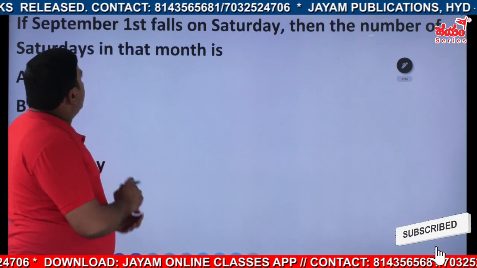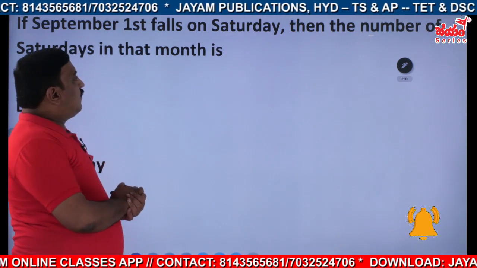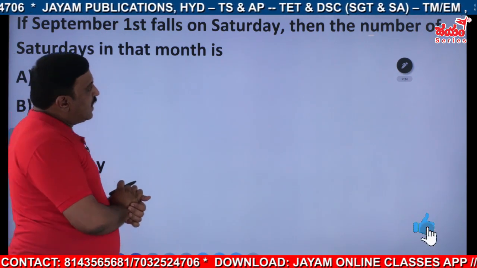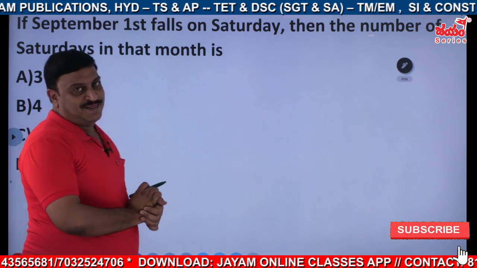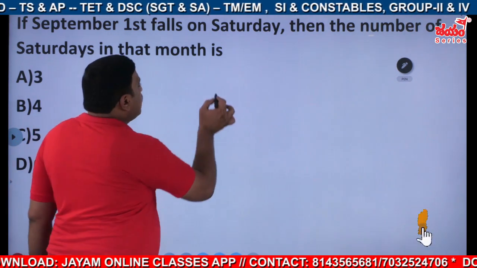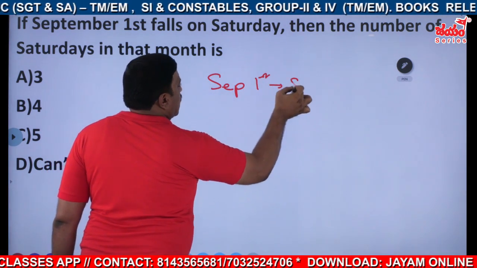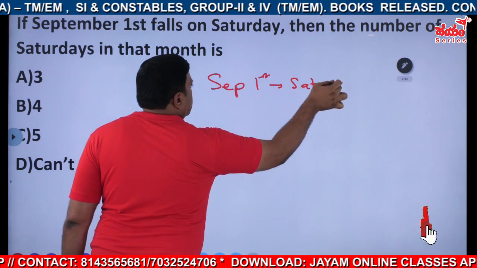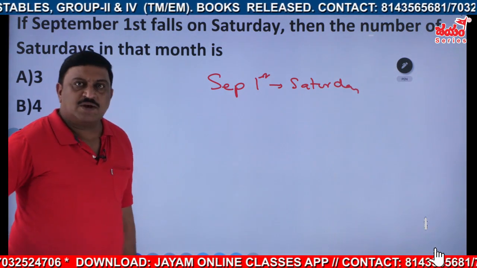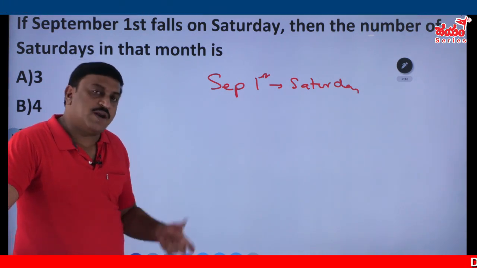September, we have taken now as a 30 days month, right? If September 1st falls on Saturday, then the number of Saturdays in that month, so September 1st falls on Saturday. Each full 7 days week will have one Saturday definitely.